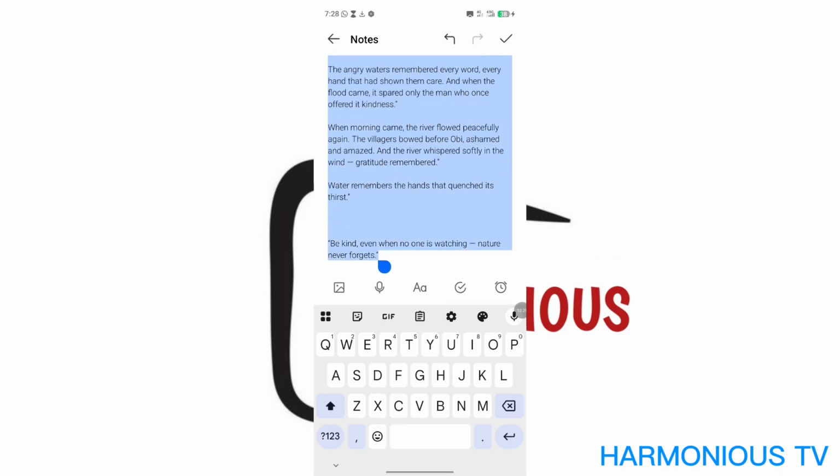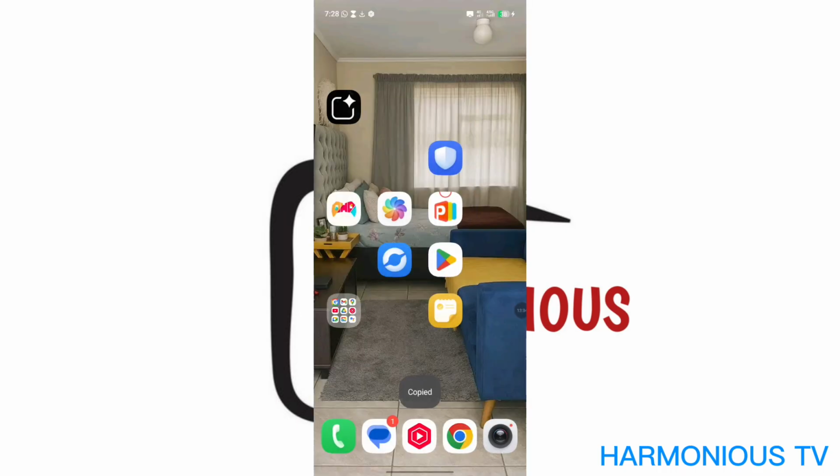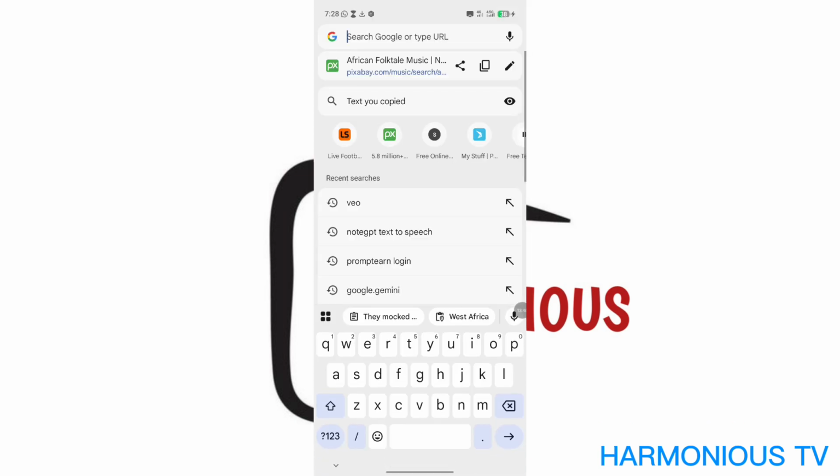I'll copy now and go back to my Chrome tool. There are many tools you can use for your voiceover. You have ElevenLabs, which is more like the favorite one, and I'll be using NoteGPT. Yes, it's another good text to speech tool that I love. You just search for NoteGPT.